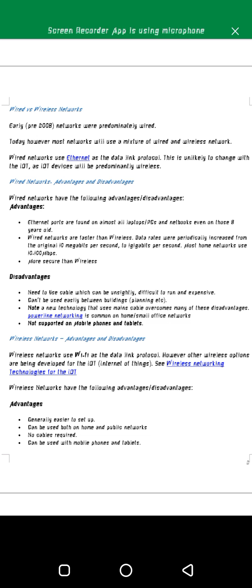Also, wired networks are more secure than wireless networks. Also consider that it is easier to hack a wireless network, but it is hard to hack a wired network.